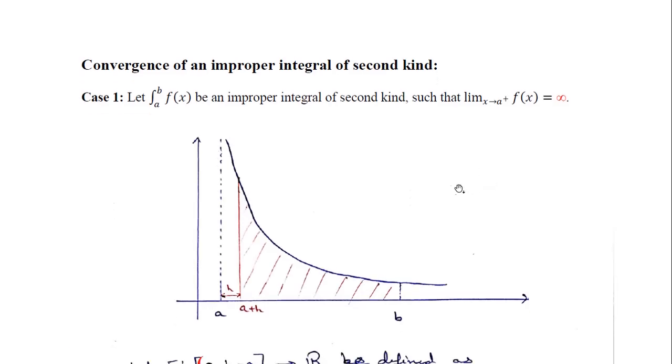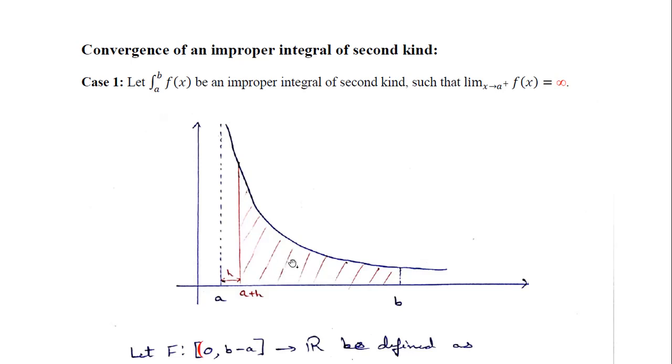So what do we do for the second kind, let me tell you again. A similar thing: we are going to work through partial integrals. So what is the problem? When we find the integral from a to b, a is the problem here. As x comes nearer and nearer to a, integrating from a to b becomes a problem. But if we integrate not from a but from a bigger number, a plus h maybe, where h is the step length, then from a plus h to b it will be a bounded function, and then we can integrate it as a proper integral.